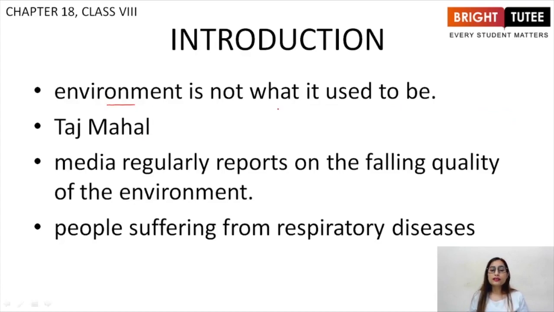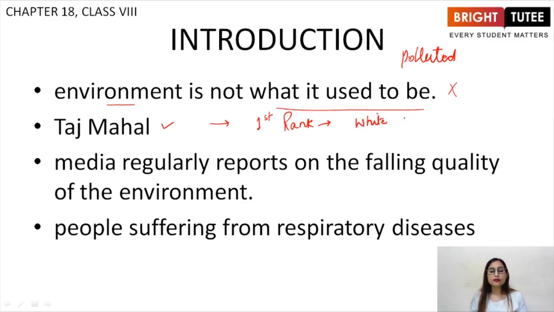Students, environment is not what it used to be. It is polluted now, right? Taking the typical example of Taj Mahal. Taj Mahal is very important to us. It's a national monument and it is one of the wonders of the world. This monument is made up of white marble.